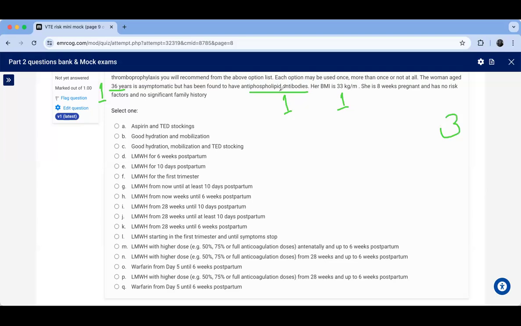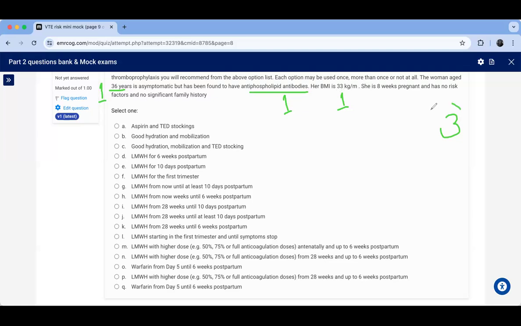Antiphospholipid antibody is 1, since it's only the antibody, with no previous history of DVT. This is not the antiphospholipid syndrome associated with poor pregnancy outcome before. No, this is only the presence of antibody, which can be temporary. So it's 1 plus age 1 plus obesity 1, because this is BMI 33 only.